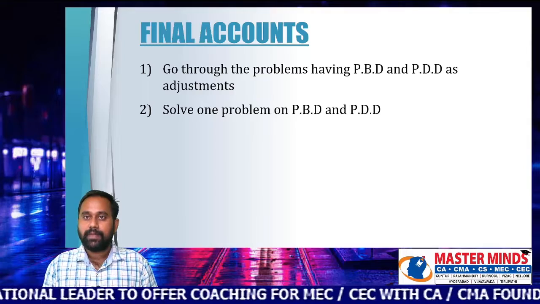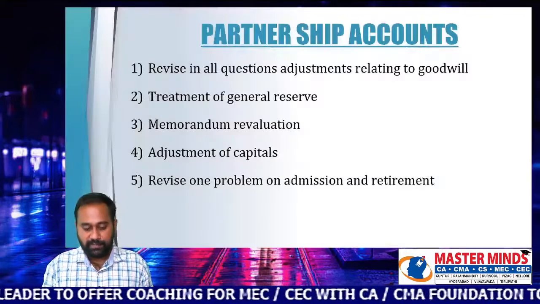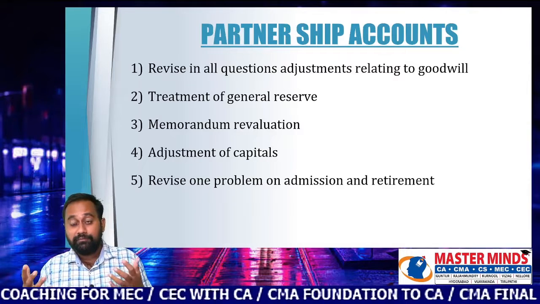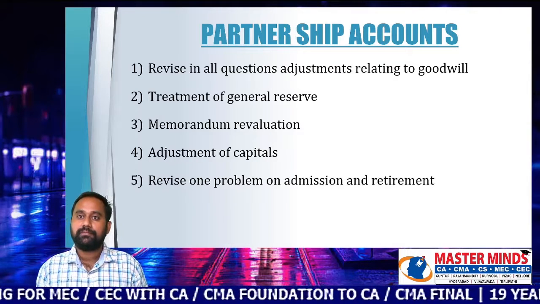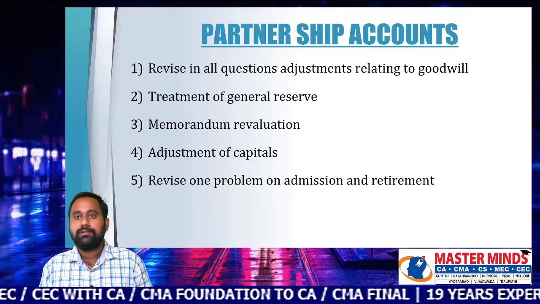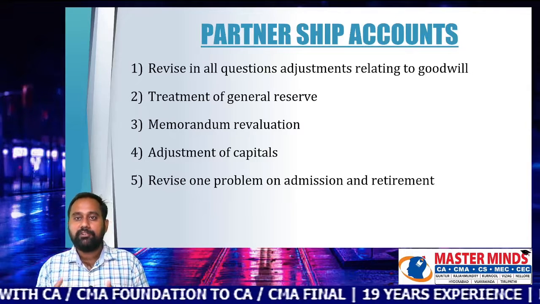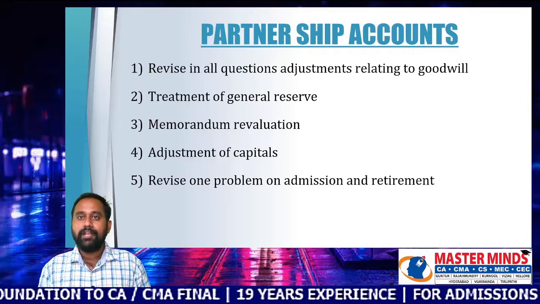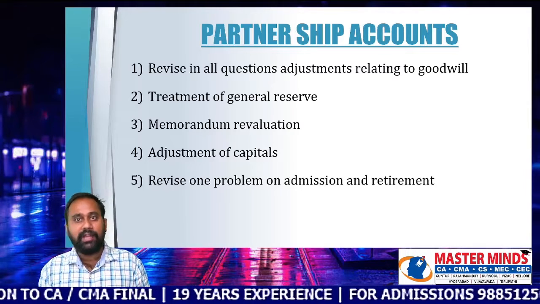After final accounts, partnership accounts. In partnership, we have five parts: valuation of goodwill, preparation of P&L appropriation account, admission, retirement, and death. Here we are not going to solve any problem.